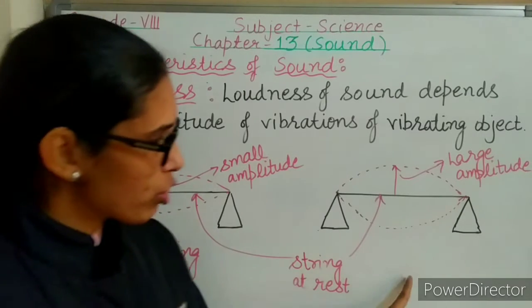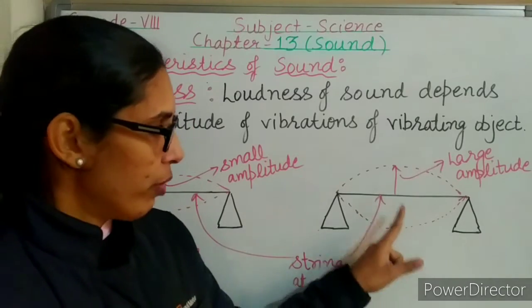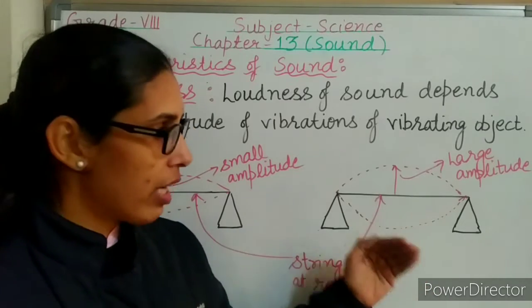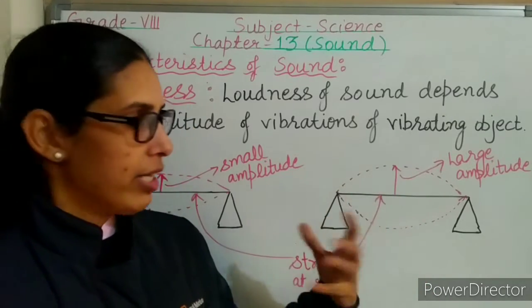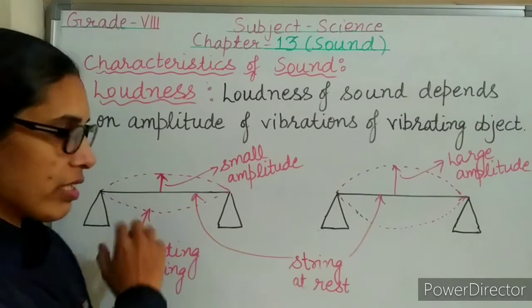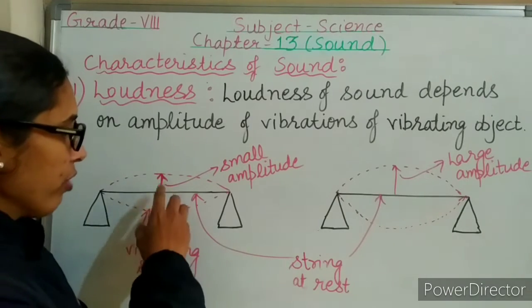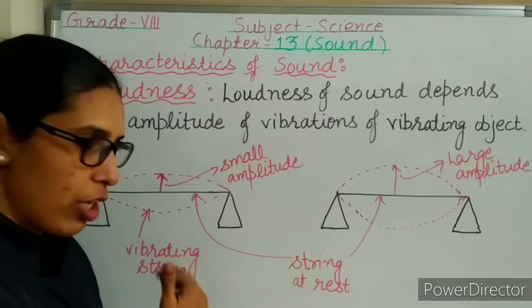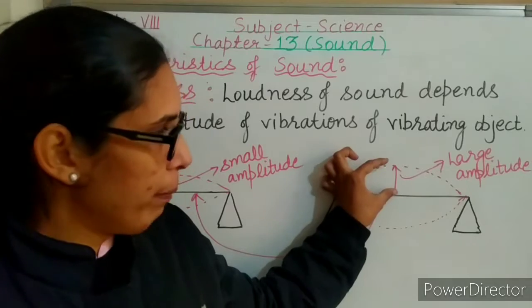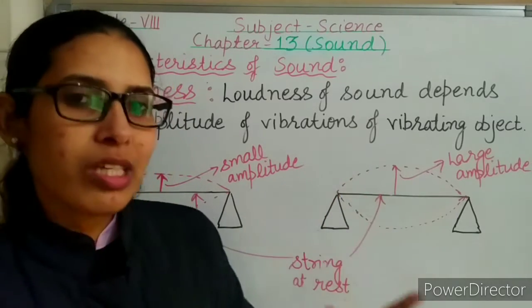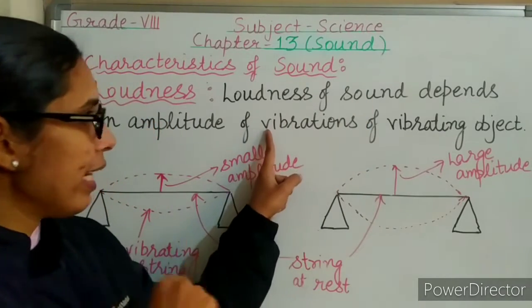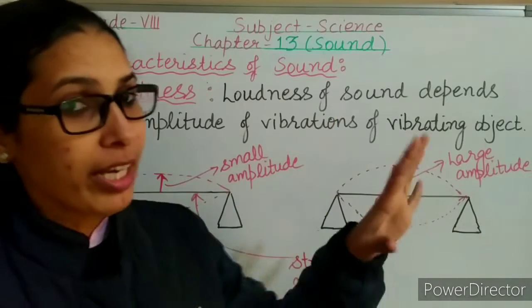Now, let's move on to situation B. In this case, stretch the string tightly. What will happen? The string will start vibrating with a large amplitude, and the sound produced will be a loud sound. So when we pluck the string lightly, it vibrates with a small amplitude and the sound produced is feeble. But when the string vibrates with a larger amplitude, it produces a loud sound. So it clearly indicates that loudness of sound depends on the amplitude of vibrations of the vibrating object.